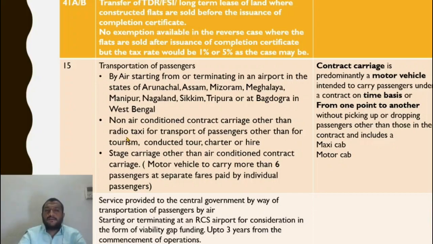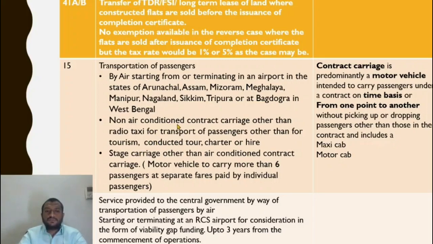So previously, what used to be there was a control room and there was the cab wala. The two-way communication used to happen through mobile phone. So if two-way communication was there, along with GPS, it is a radio taxi. So non-air conditioned contract carriage other than radio taxi for transport of passengers other than tourism, conducted tour, charter or